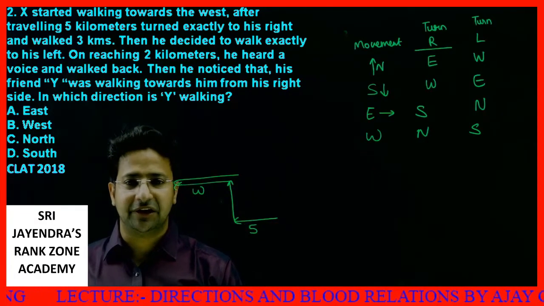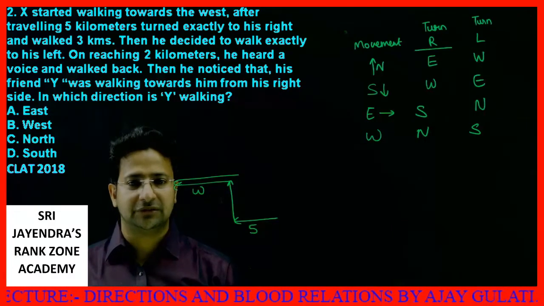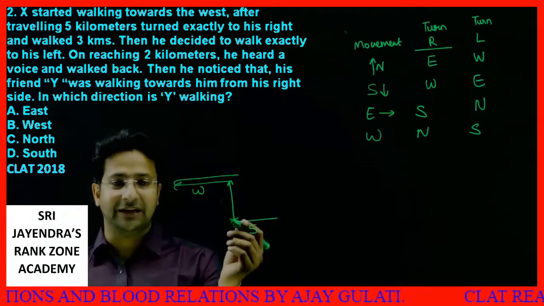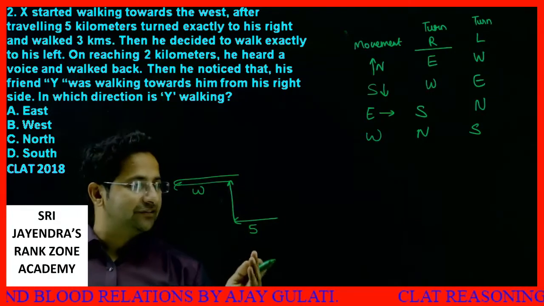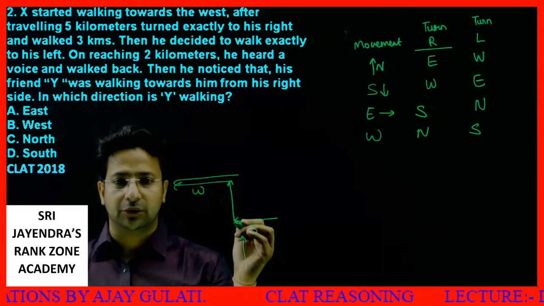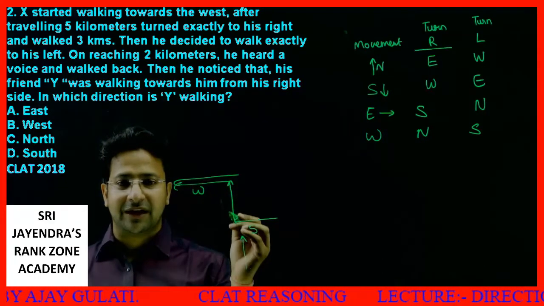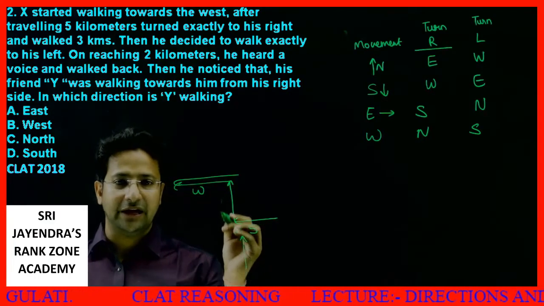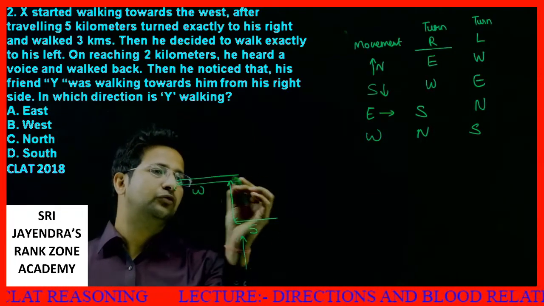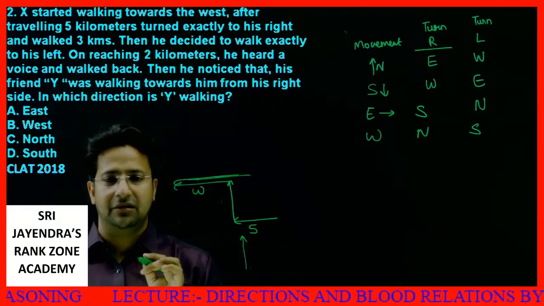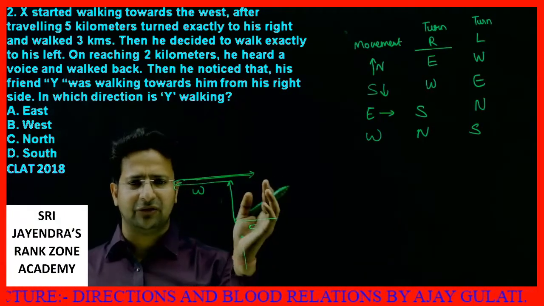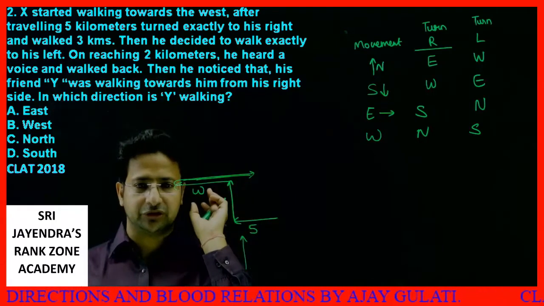Then he noticed that his friend Y was walking towards him from his right. See, from his right. Look, his right is this. So his friend is coming from the south, from his right side. In which direction is Y walking? So Y is walking towards east. Getting it? See, if Y is walking towards east, that is all. Even the last line of the question is not required.